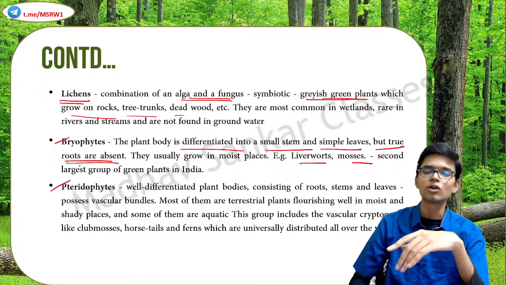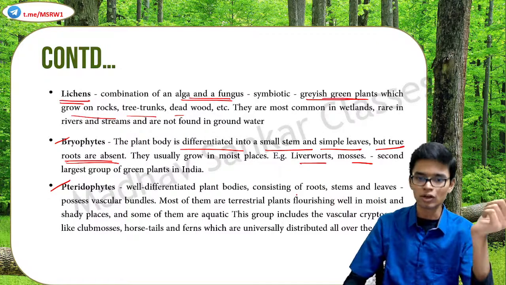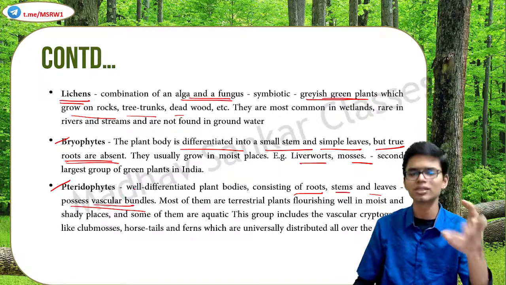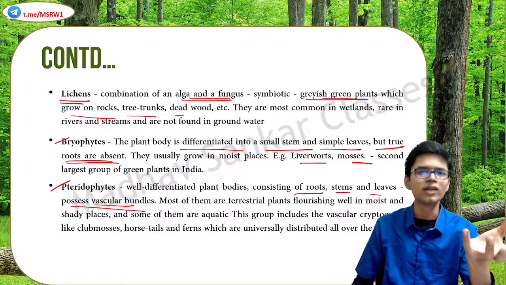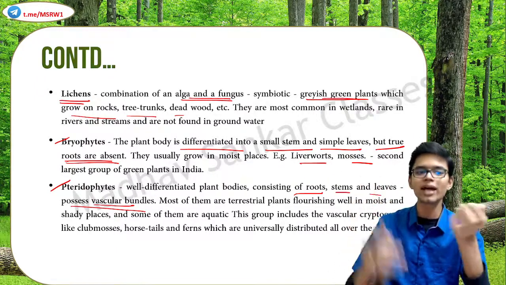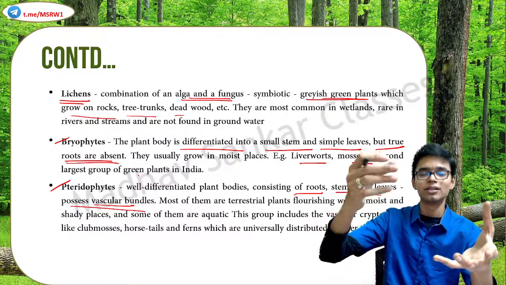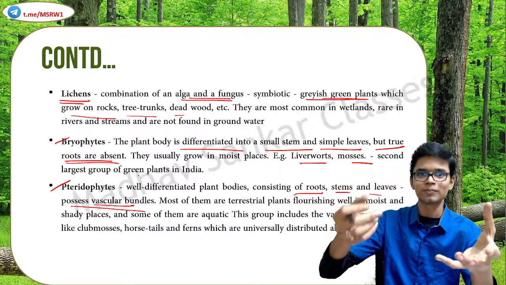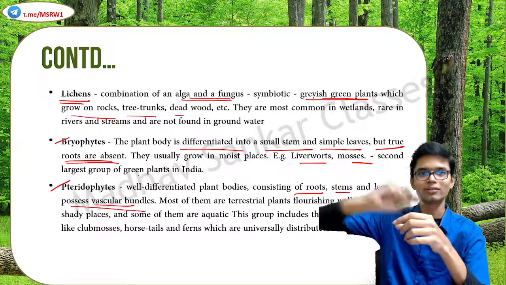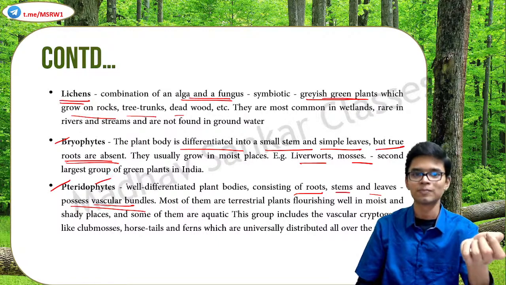Okay, then comes pteridophytes. Pteridophytes are well differentiated plant bodies consisting of roots, stems, and leaves. They possess vascular bundles also. You might have studied all these things in your biology. Vascular bundles include xylem, phloem, etc. So if a plant possesses these kinds of nourishment pathways, xylem, phloem, then such plants come under pteridophytes.